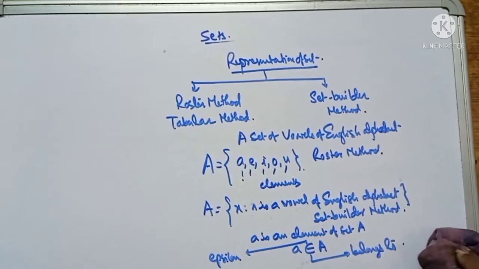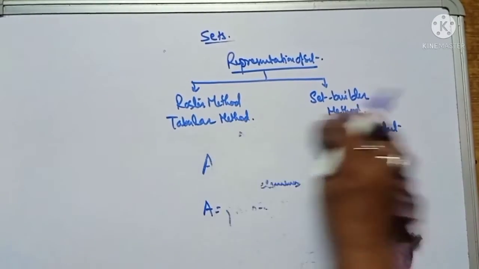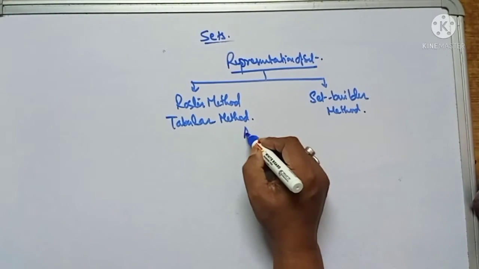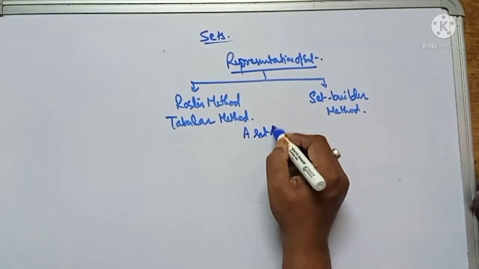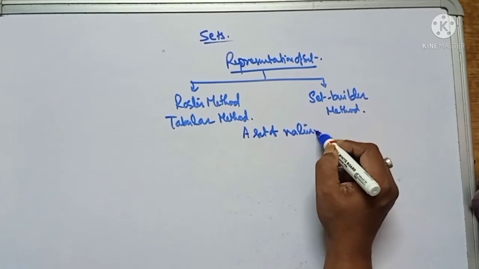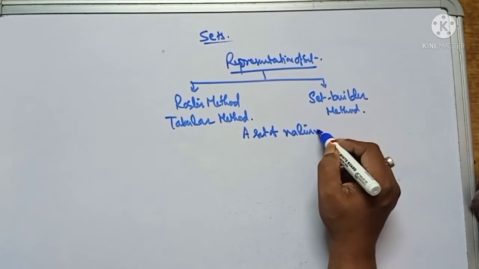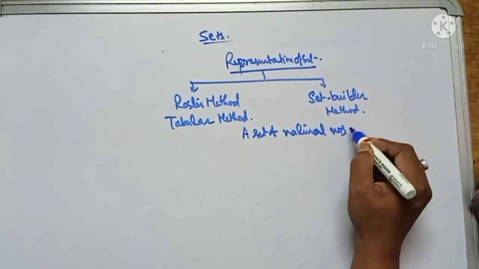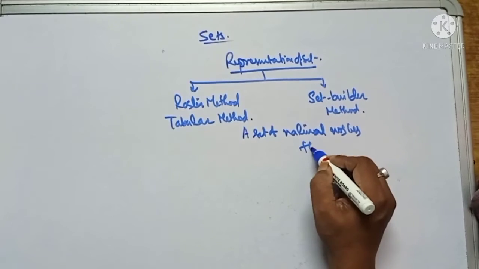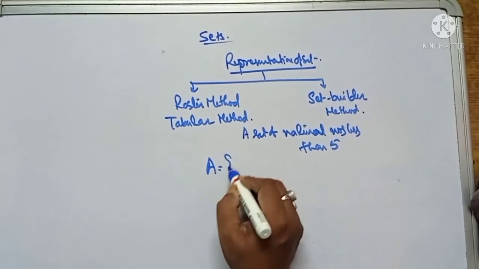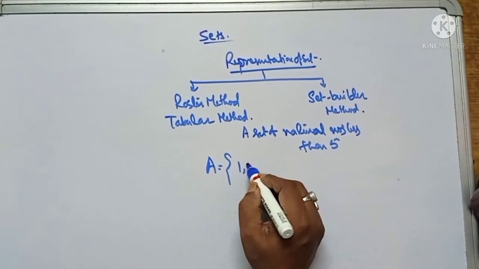Now see one more thing: a set of natural numbers less than 5. In the roster method, it is represented like this.